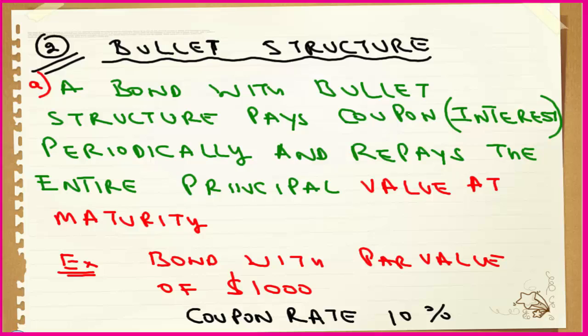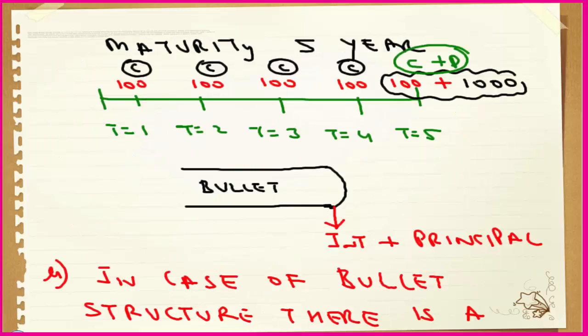It means we are not paying in between, we are not paying in the beginning, we are paying it at the time of maturity. To explain that, I have taken an example. Suppose there is a bond with a par value of $1,000 and a coupon rate of 10%, and the life is 5 years. I have provided a timeline for you. This company will be paying $100 as coupon payment for 5 years. But at the end of the 5th year, this company will also be paying the full amount. That $1,000 will be paid as a lump sum at the end of the 5th year.